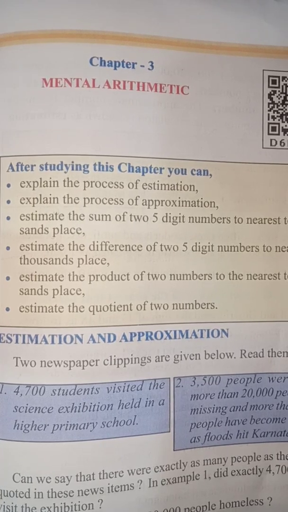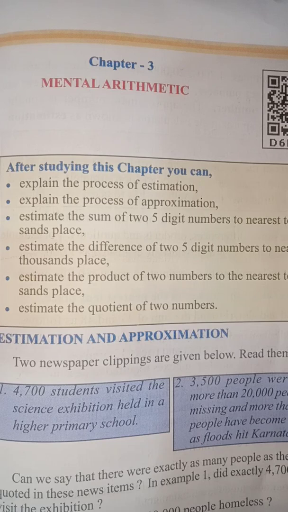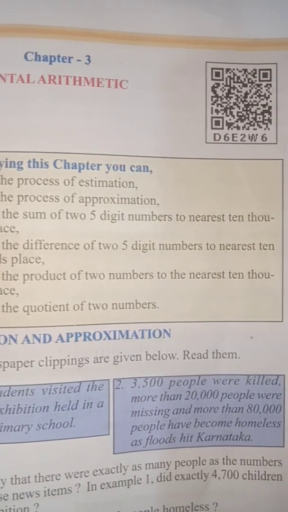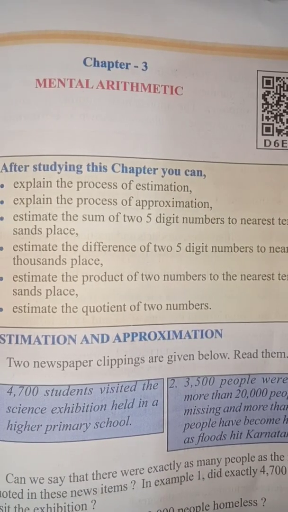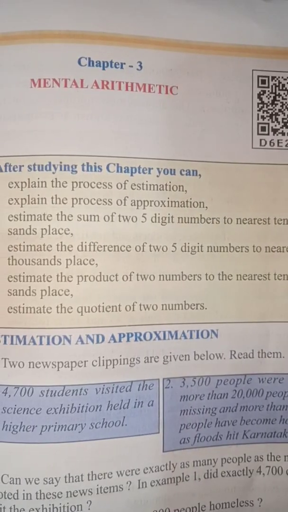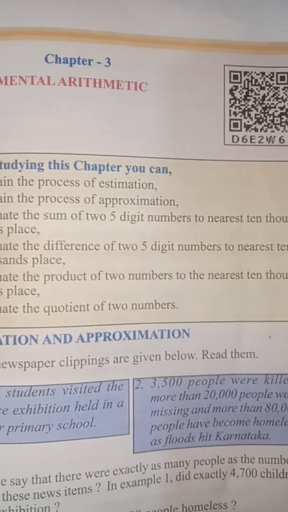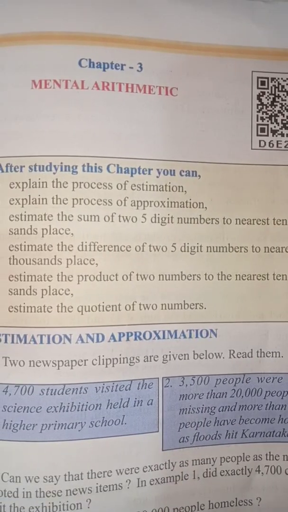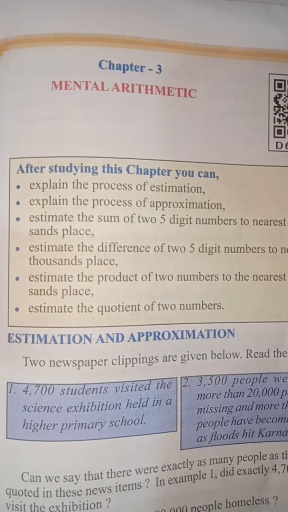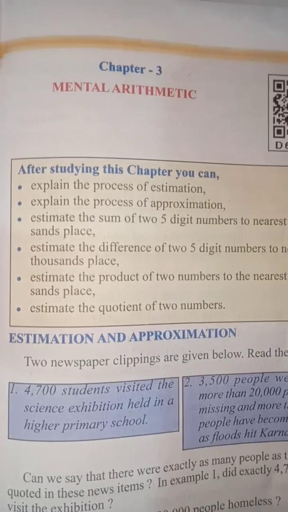After studying this chapter, you can explain the process of estimation and approximation: the sum of two 5-digit numbers to the nearest 10,000 place, the difference of 5-digit numbers to the nearest 10,000 place, and the product of two numbers to the nearest 10,000 place. And last, estimate the quotient of two numbers. First, define estimation and approximation.